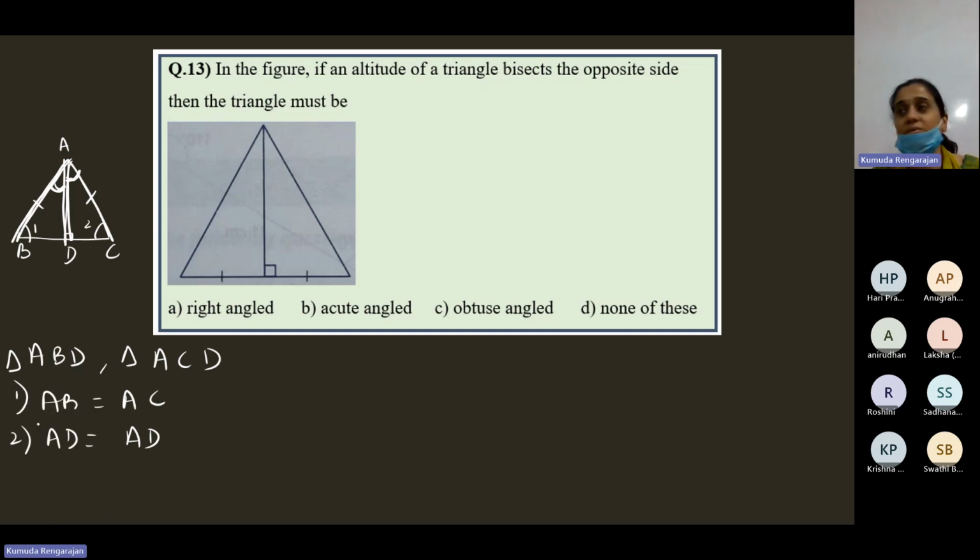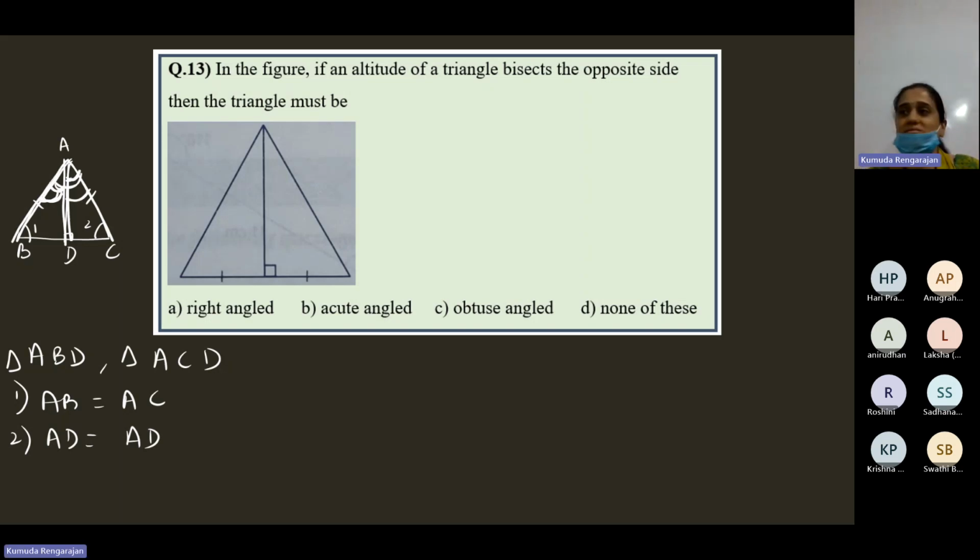Yeah, we want one more information so that the triangles are congruent. Which angle A is common? Tell me. This whole angle, no? No, how? See, in this triangle, only this part of A is there. In the other triangle, this part of A is there. Which is common?